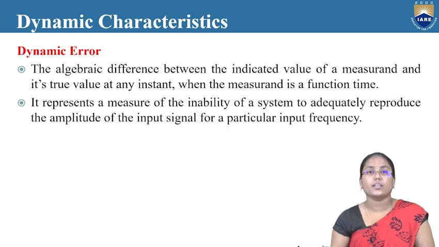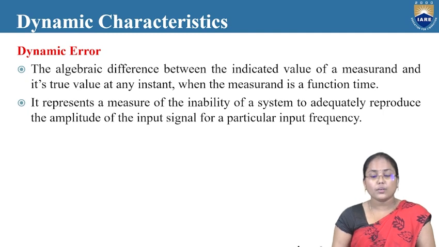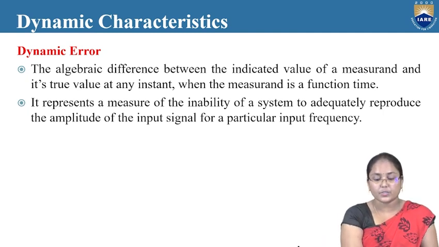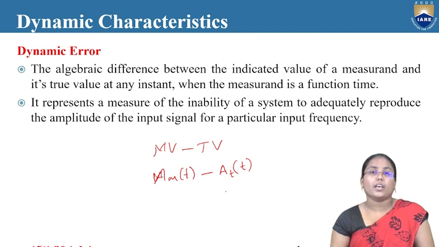Next one, the final one, is the dynamic error. Dynamic error is the algebraic difference between the indicated value of a measurand and its true value at any instant when the measurand is a function of time. So here basically it is the difference between the measured value and the true value, but this error is with respect to time. So the measured value, that is AM of t minus AT of t, will be the dynamic error value.